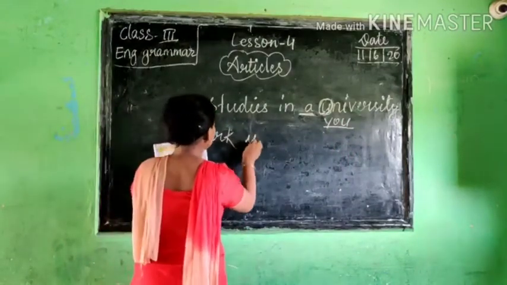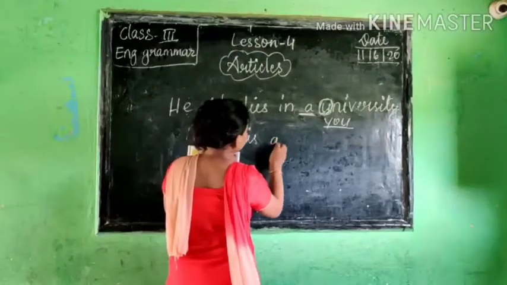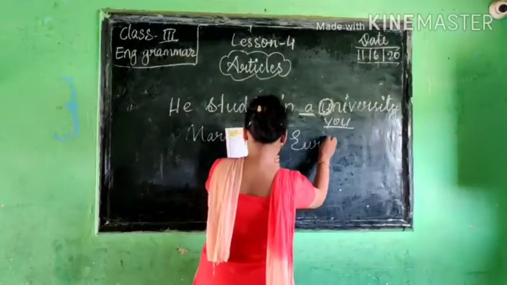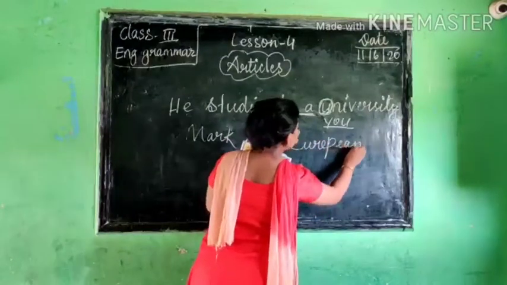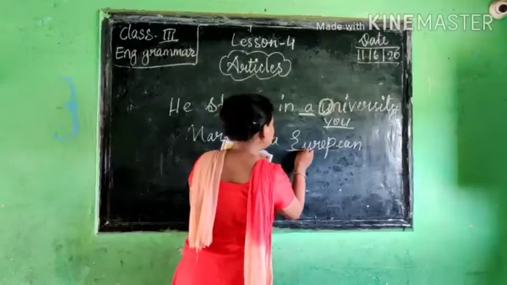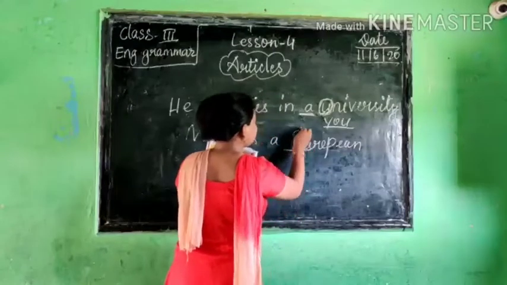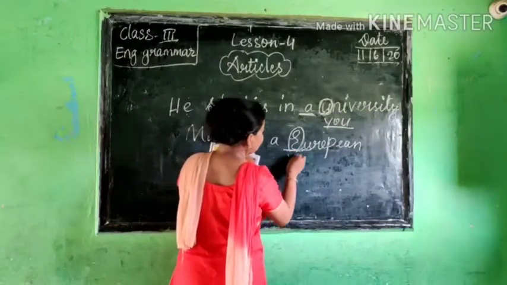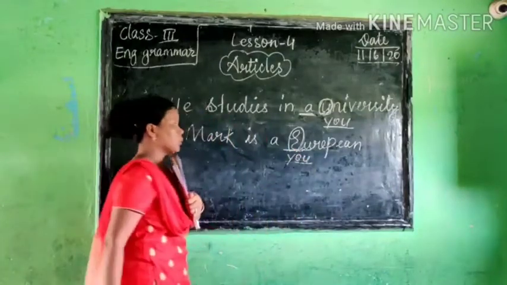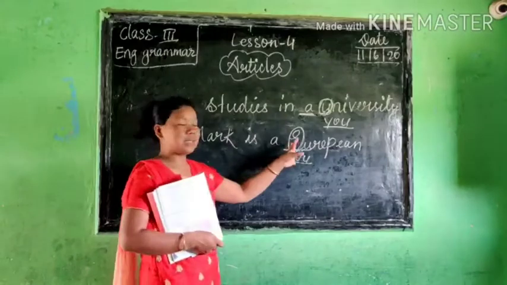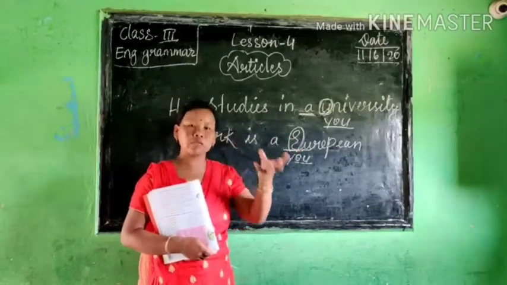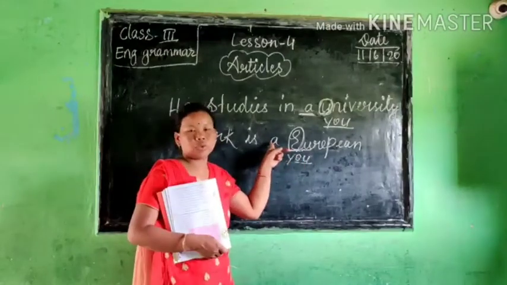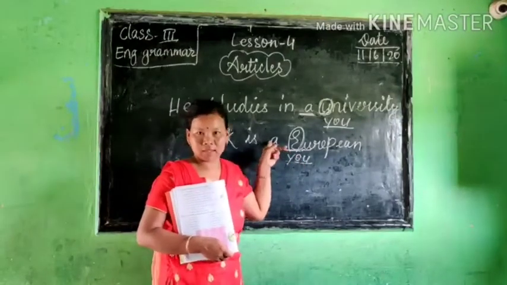Mark is a European. This E is a vowel, not a consonant, but it is sounding like you. So if it is a vowel but while pronouncing it is sounding like you, then we use a.